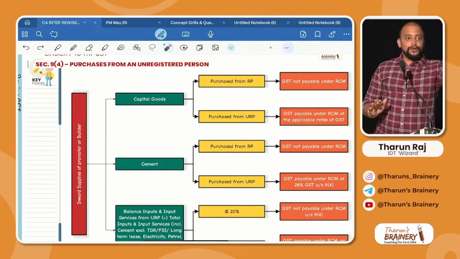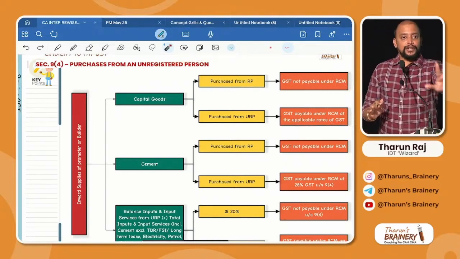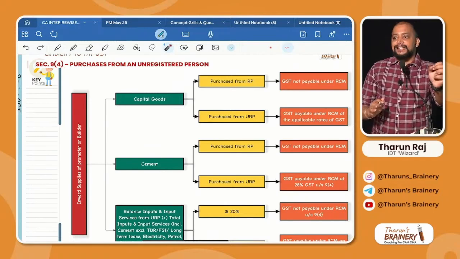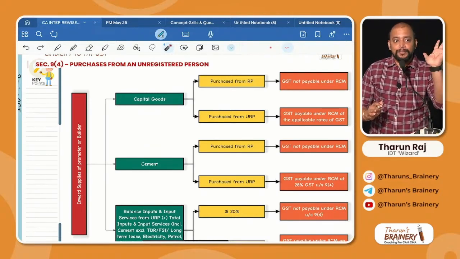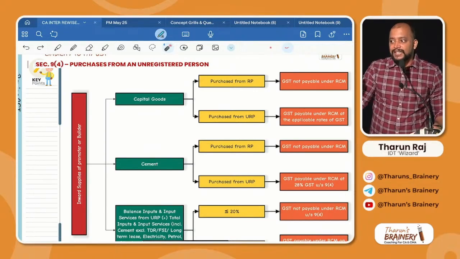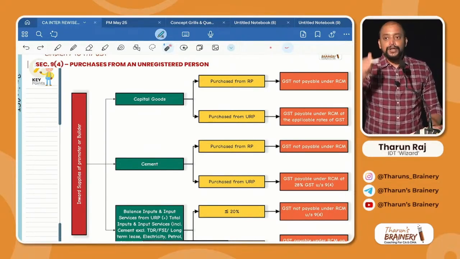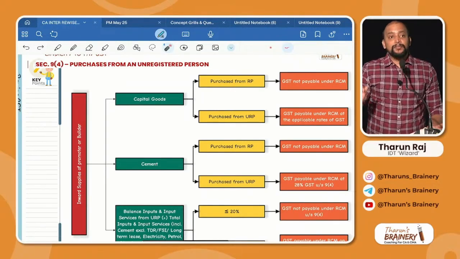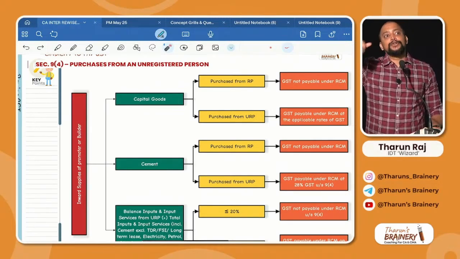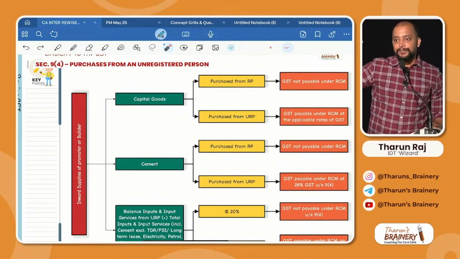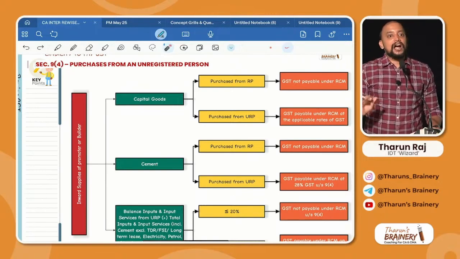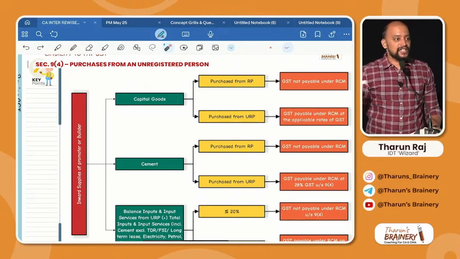So step into the shoes of a promoter or builder. You are a promoter or builder. What are you doing first? Purchasing from an unregistered person. What are you purchasing? Capital goods. What should you do? Pay GST under RCM at the rate applicable to capital goods. Why should you pay GST under RCM? Because you did not buy from a registered person. Had you purchased from a registered person, you would have paid GST, and the revenue would have been received by the government. Government badly needs revenue from the real estate sector. They can't lose the revenue on the real estate sector. That's why they brought in this point.